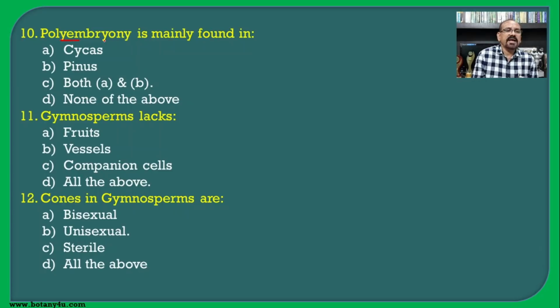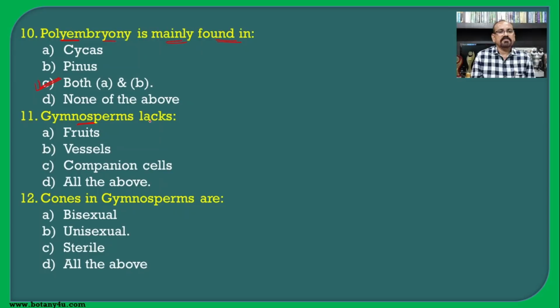Then polyembryony is mainly found in. Polyembryony means the formation of multiple embryos in the seed, which is the characteristic feature of the gymnosperm, and that is found in Cycas as well as Pinus both, and hence both A and B are the correct answer.